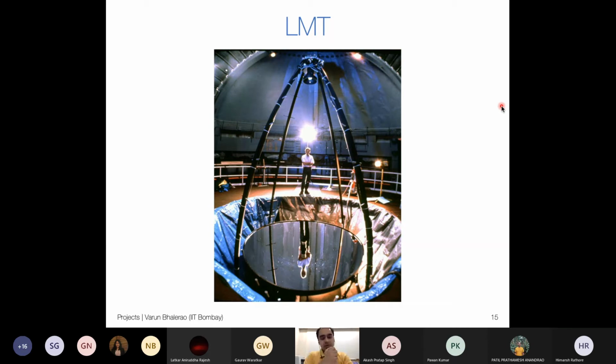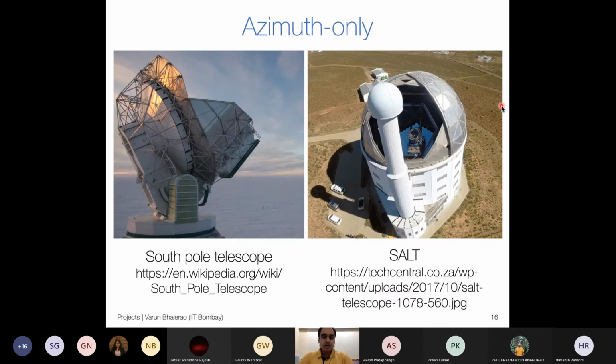One problem with liquid mirror telescopes is that mercury is actually poisonous. So you can't be in the dome like this when the telescope is operating. It's okay if you are going in for a small photo shoot, but remember to come out quite quickly. All right, the next one is the next type of mount.